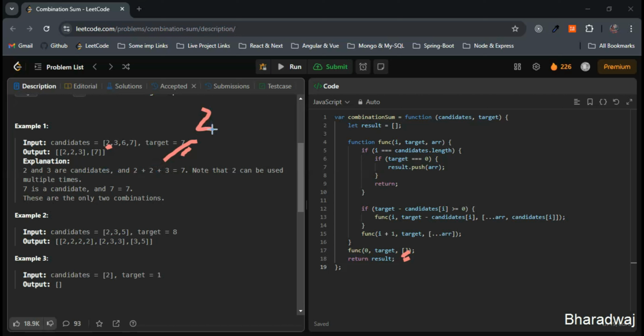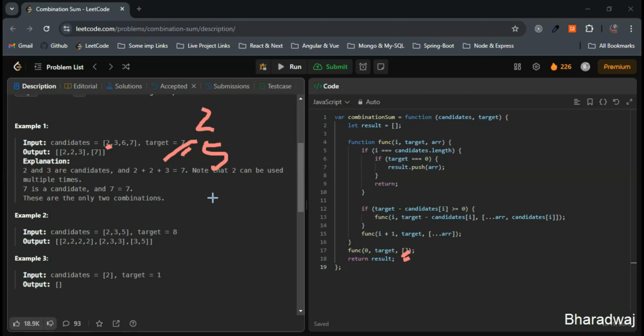Now we have the new combination 2, and new target will be target minus candidate I. We will check whether it is greater than or equal to 0. 7 minus 2, target is 7 minus 2, it is greater than or equal to 0. It is greater, right? Then it will be 5. So new target will be what we have got is 5 here.